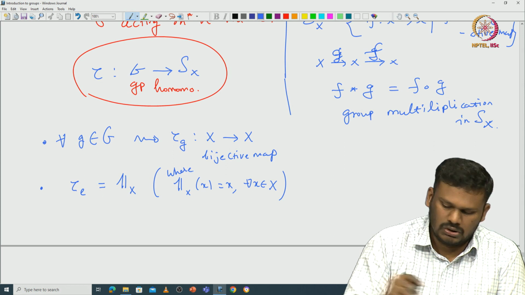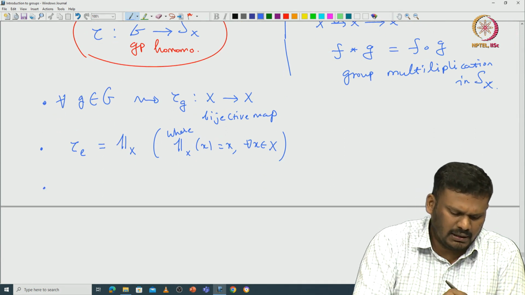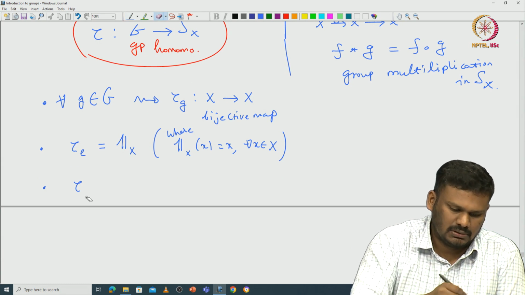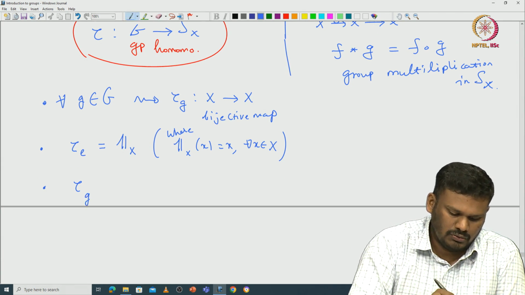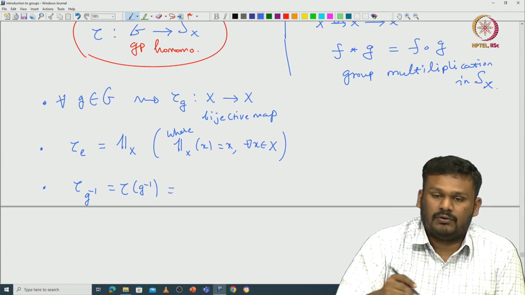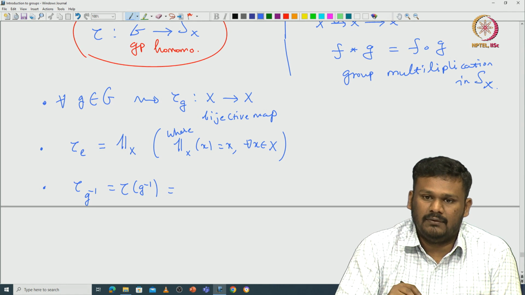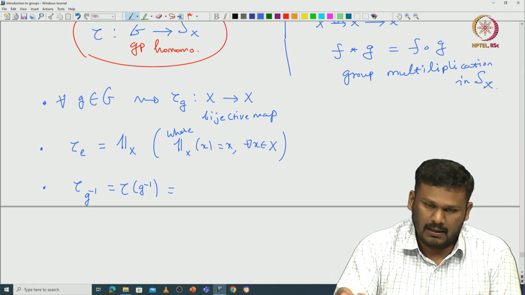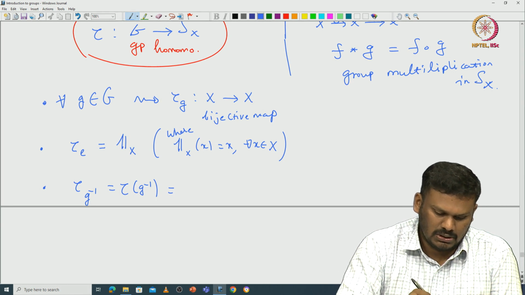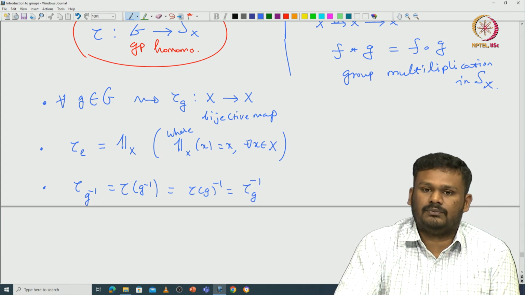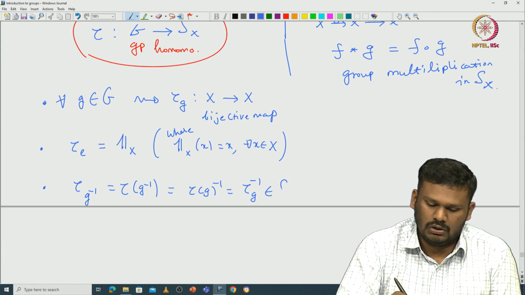Okay. So, now if you take any tau of g inverse, from the group homomorphism property, we know that the inverse of an element is mapped to the inverse of the mapped element. So this is tau of g inverse, which is exactly tau g inverse inside your S_X.